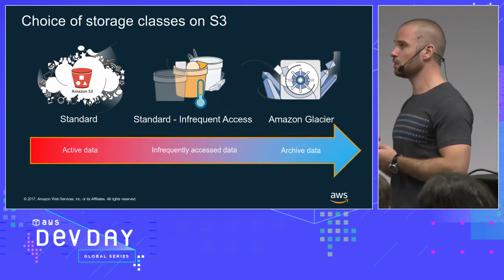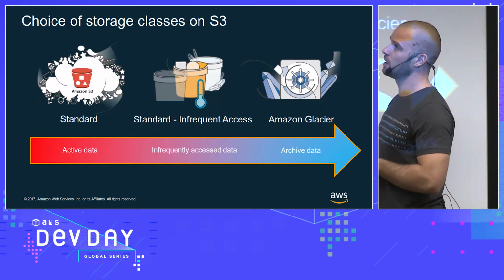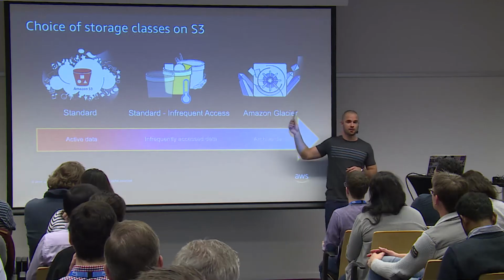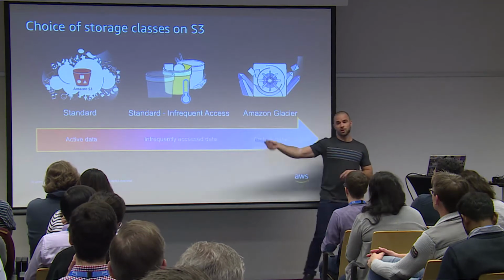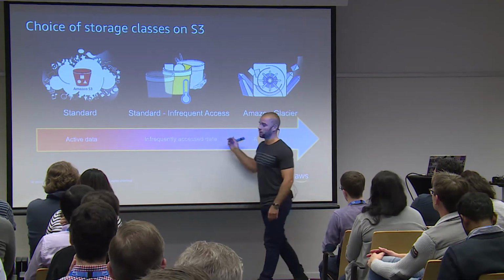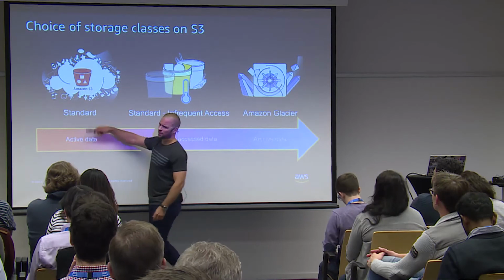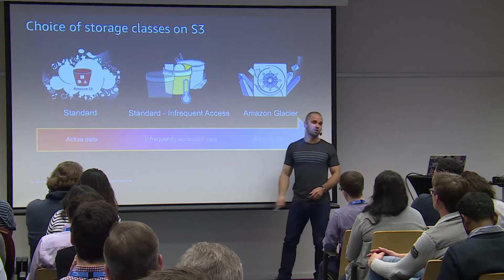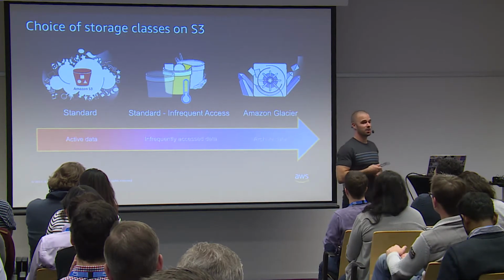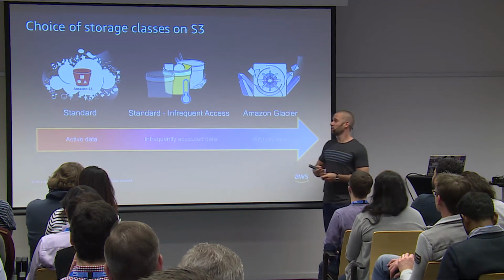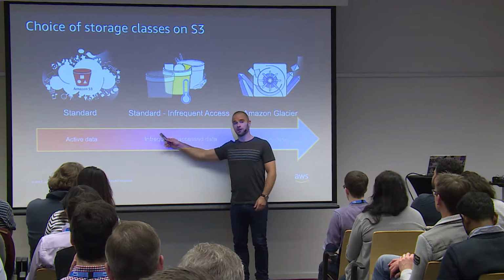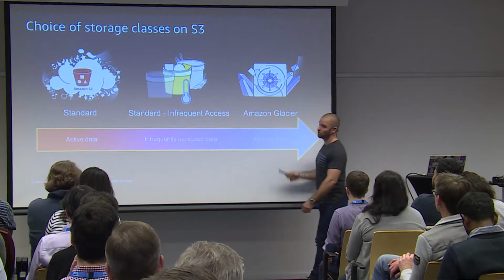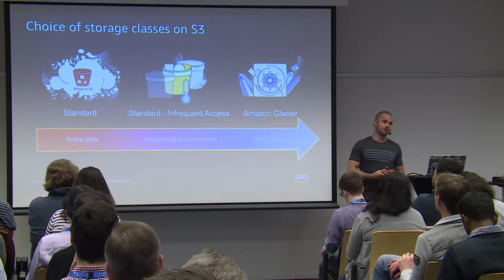And as I said, S3 supports 3 tiers, 3 classes: the standard, the infrequent access, and the glacier. And this is really for how hot your data is. If your data is really hot, that means you're using it a lot, you would want it to be in standard. If you don't use it too often, like a couple of times a month, you would put it in infrequent access. Why? Because your costs are reduced by half. And then if you don't use it, you push it into Glacier.